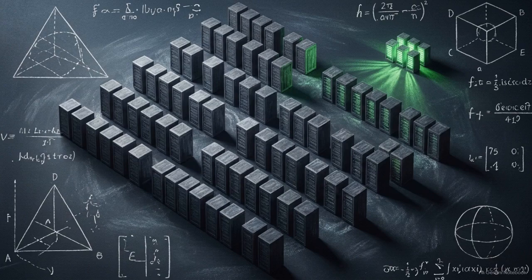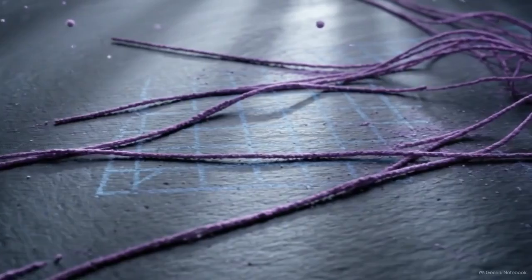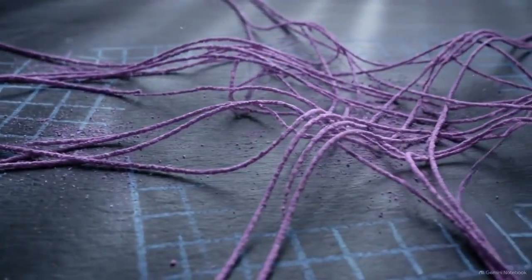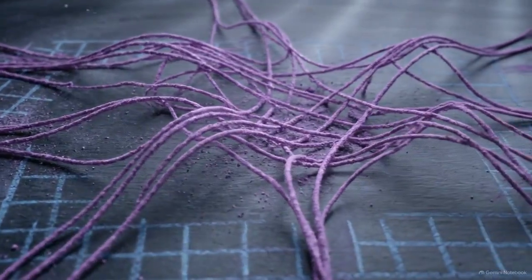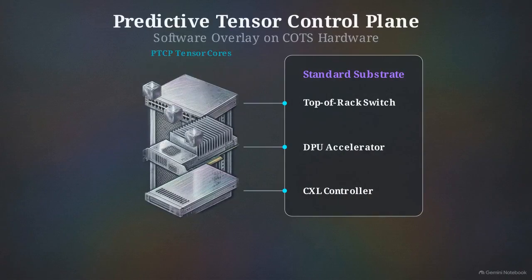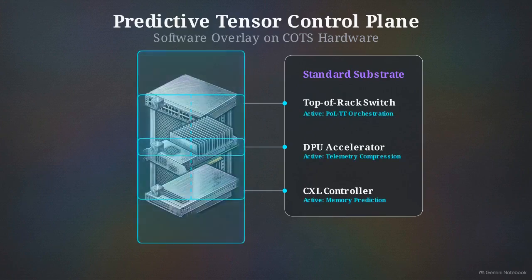The impact is even more severe during massive mixture of experts training, where gradient communication bottlenecks limit the effective utilization of expensive hardware. Tensor Networks Inc. has proposed a different path to solve these compute bottlenecks, applying the mathematics of tensor network quantum gravity directly to silicon operations. This approach is operationalized through the Predictive Tensor Control Plane, a software layer running these calculations across standard